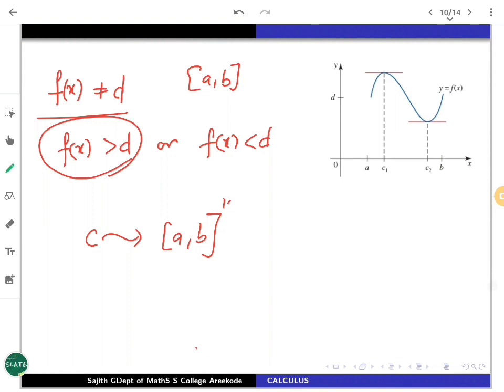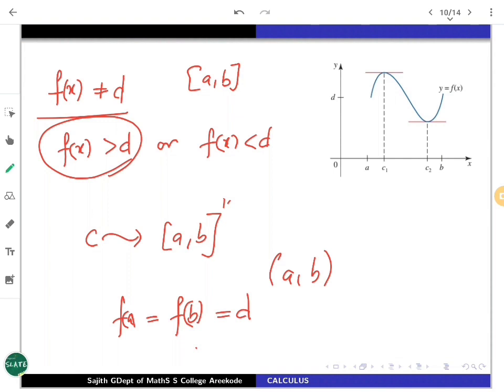But the number c cannot be an endpoint, because f(a) is given to be equal to f(b), which is going to be d, and we have already assumed that f(x) is greater than d somewhere. So it cannot be like that. So our c must be inside the open interval (a, b). That is how the proof goes. A very simple proof, but we can argue genuinely like this using the extreme value theorem.